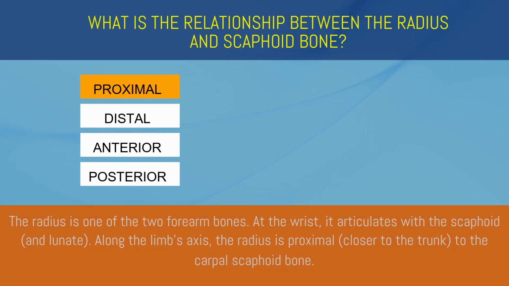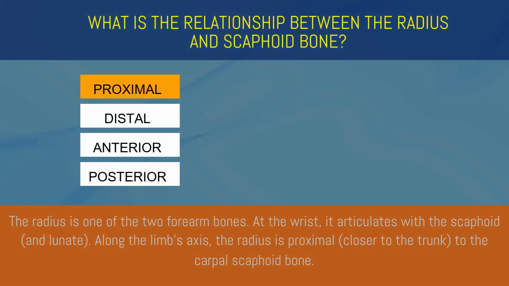Proximal. The radius is one of the two forearm bones. At the wrist, it articulates with the scaphoid. Along the limb's axis, the radius is proximal to the carpal scaphoid bone.